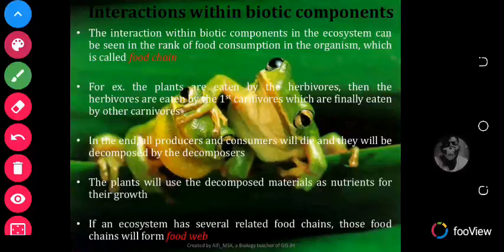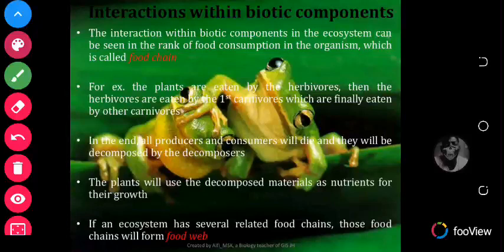So for example, the fact that a frog can eat ants, and then let's say a snake can eat the frog, and then an eagle or a bird can eat the snake, that is what we call food chain, because these organisms are eaten by each other. For example, plants are eaten by herbivores, then the herbivores are eaten by the first carnivores, which are finally eaten by other carnivores. So that is what we call food chain. In the end, all producers and consumers will die and they will be decomposed by decomposers. The plants will use the decomposed material as nutrients for their growth.